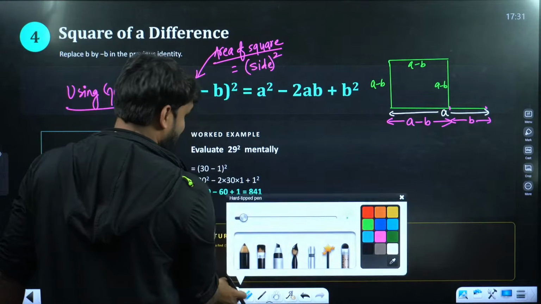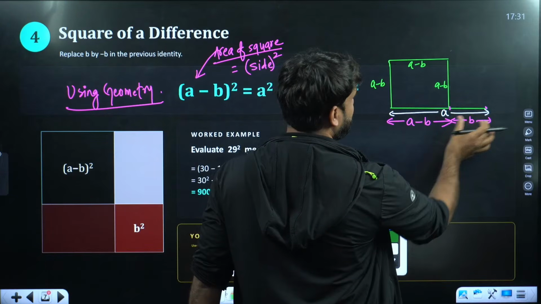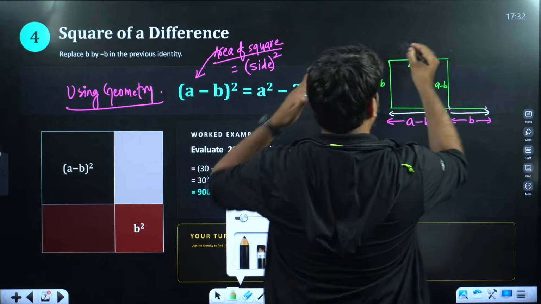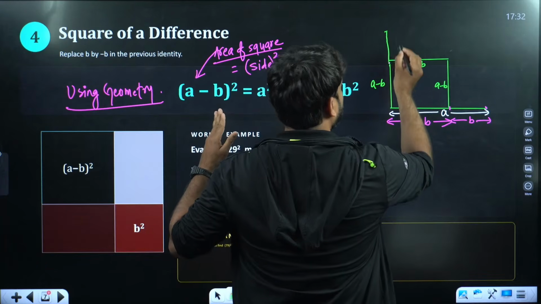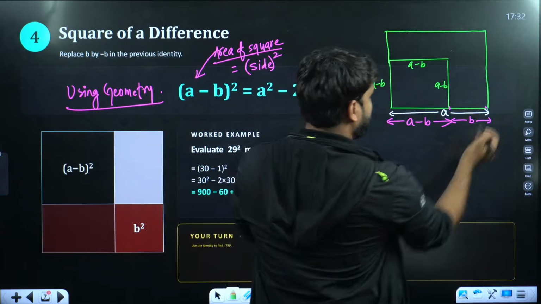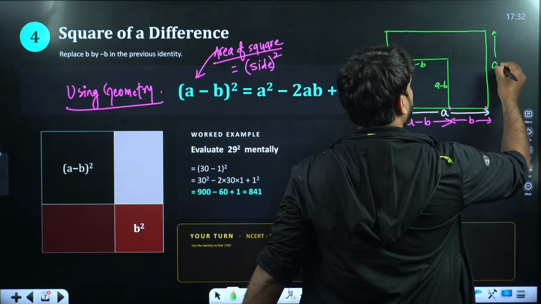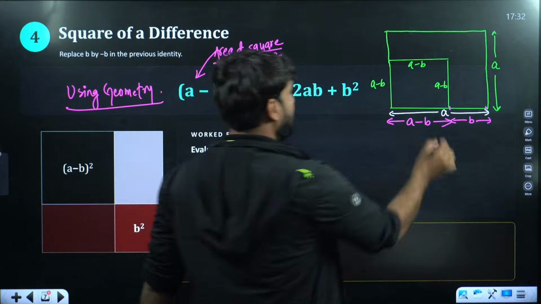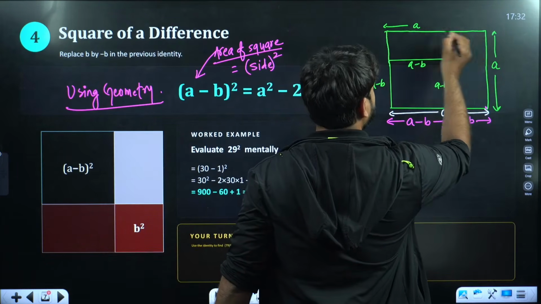Now, my dear champion, do one thing. If this is b, and this is complete a, now draw a complete square of side a. If we extend this here, here, and here, this side was a, the complete side was a, so it has to be also a. Right? And it has to be also a.